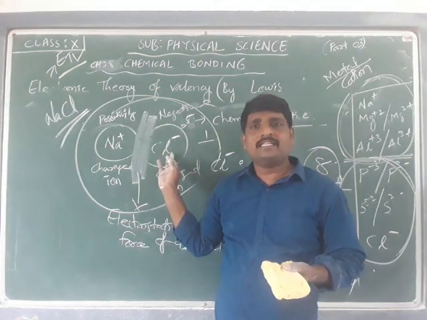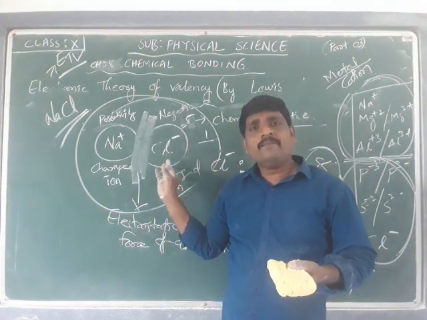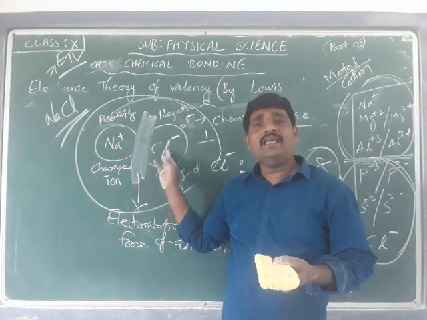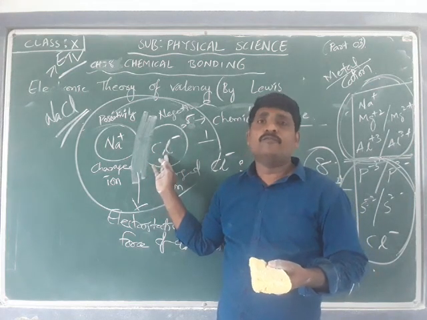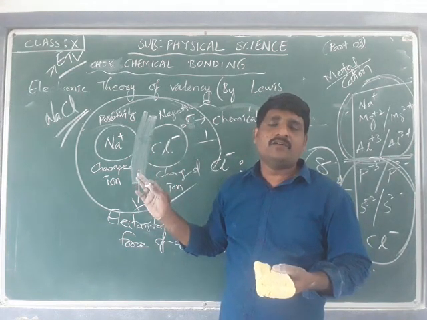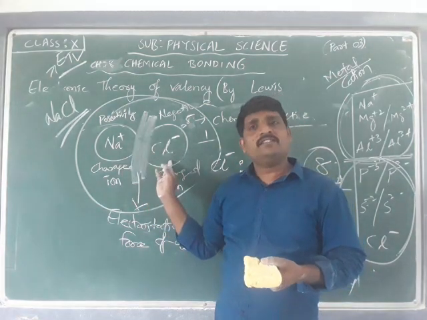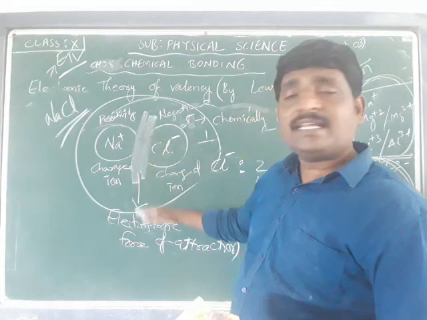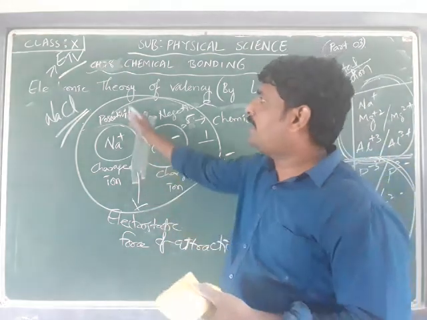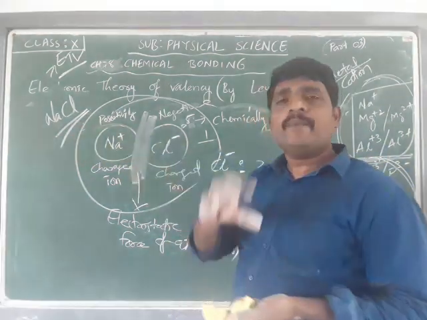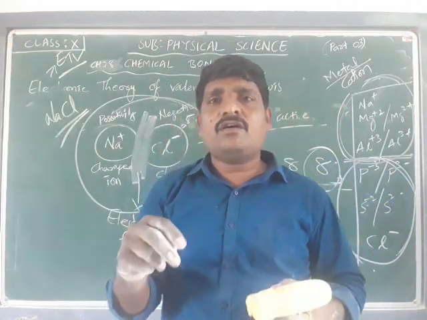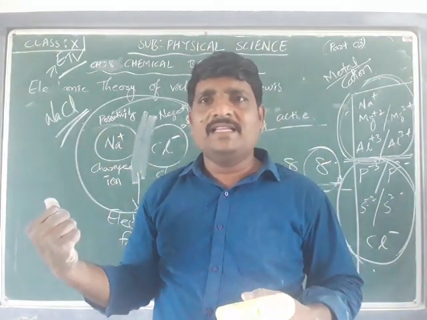Lewis and Kossel explained that the elements which are chemically active, which do not have an octet in the outermost shell, are going to form two different charges, and there exists an electrostatic force to have the bond and form a molecule. This is the main agenda of the electronic theory of valency.